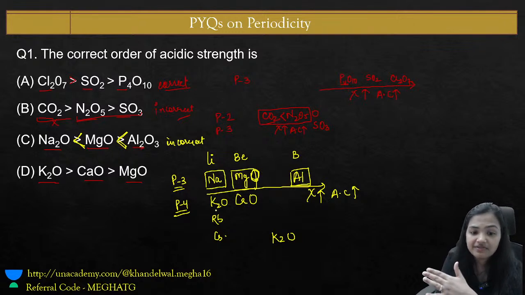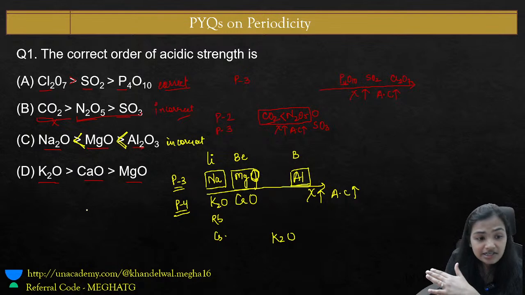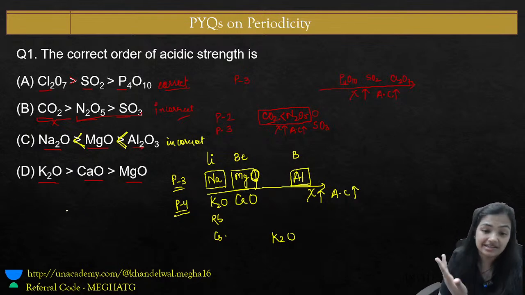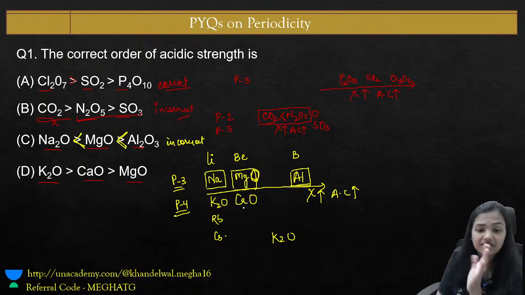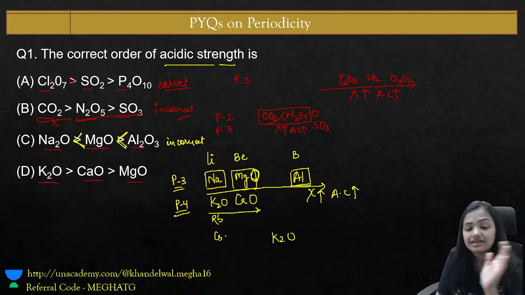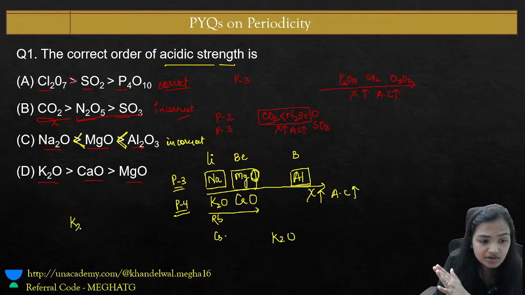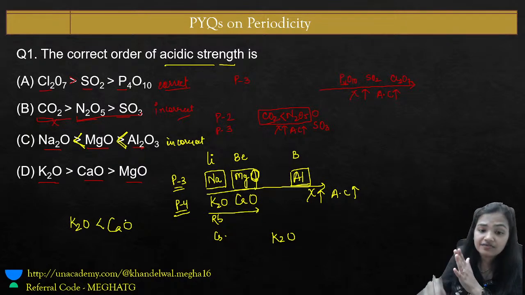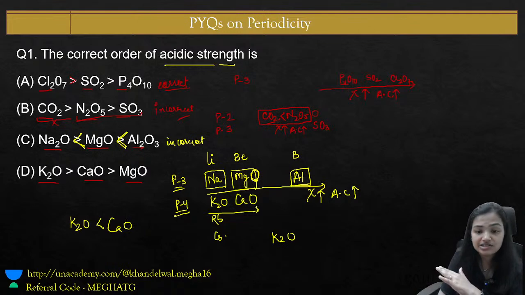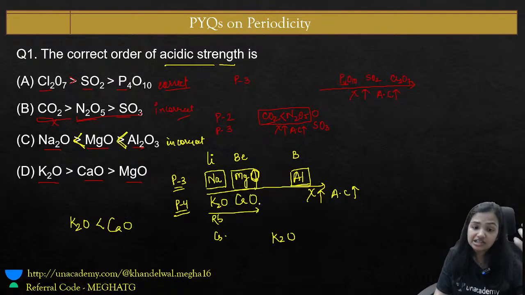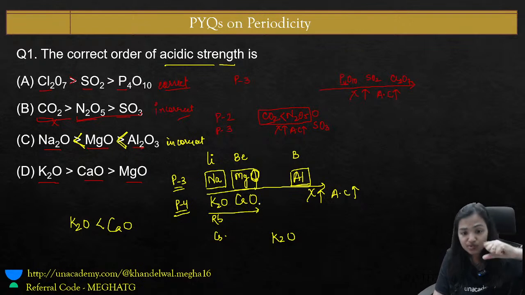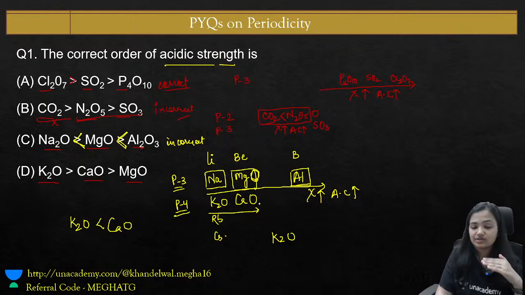If I compare between the K2O and CaO, K2O is more basic. They are all metals, so they are going to be basic, not acidic. But if the question is still asking about the acidic strength, as we go from left to right, the electronegativity increases, the acidic character increases. So the K2O is less acidic than the calcium oxide. Between magnesium and calcium, magnesium is smaller in size, has more Z effective, more electronegative as compared to calcium.